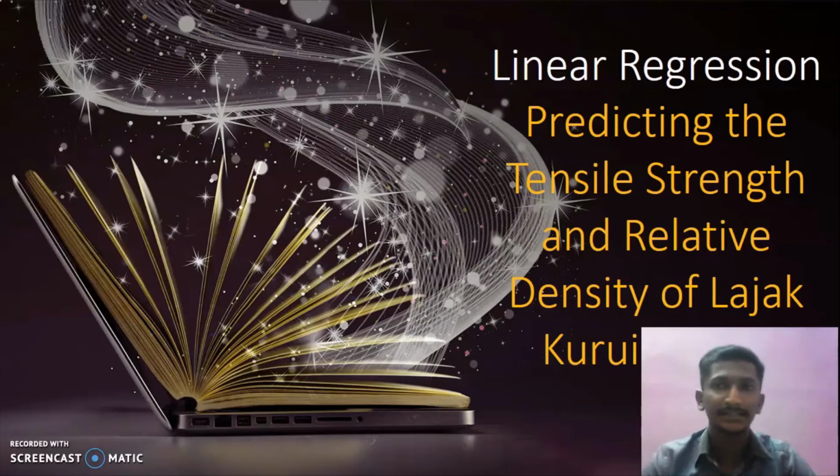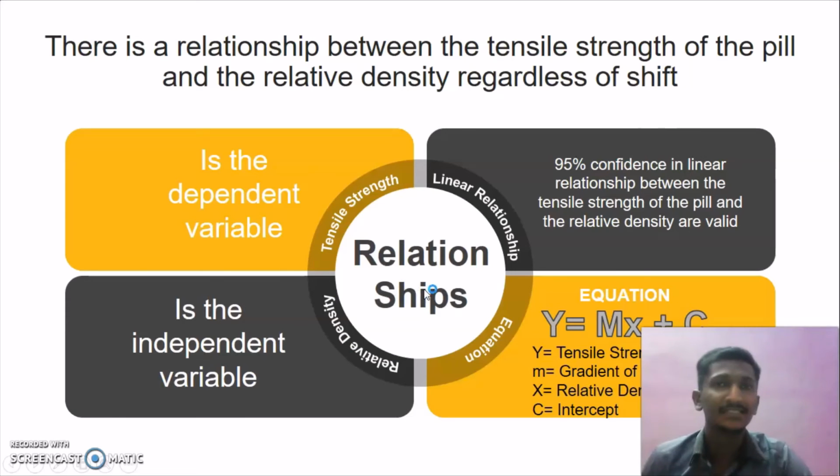For question D, linear regression, predict the tensile strength and the relative density of Lajak Kuruih pill N. There is a relationship between the tensile strength of the pill and the relative density regardless of the shift. From the table, tensile strength is the dependent variable and relative density is the independent variable. When the confidence in linear relationship is more than 90% between the tensile strength of the pill and the relative density, it means it is valid. The main equation is y equals mx plus c, where y equals tensile strength, m equals gradient, x equals relative density, and c equals intercept.